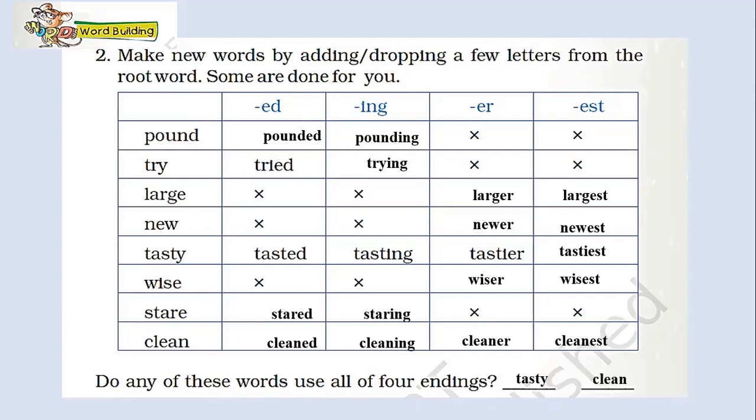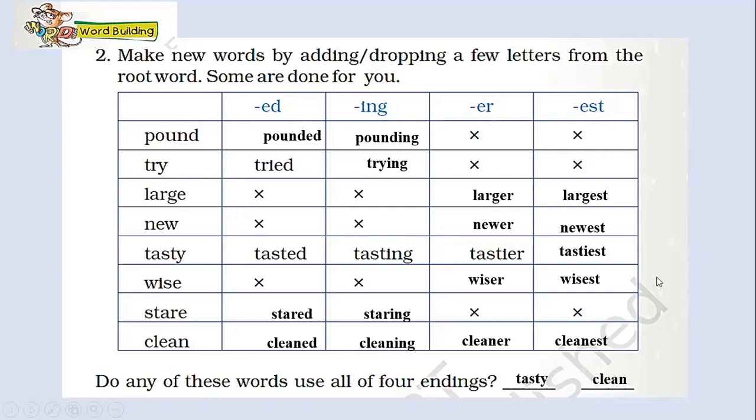So always remember, children, a suffix is a letter or a group of letters attached to a word to form a new word. Suffixes are also added to change the grammatical function of the word. Children, by adding the suffix ed to a word, we get its past tense. Similarly, by adding the suffix ing, we get the continuous tense. And by adding the suffix er to an adjective, we get the comparative form. And finally, by adding the suffix est, we get the superlative form of the adjective.